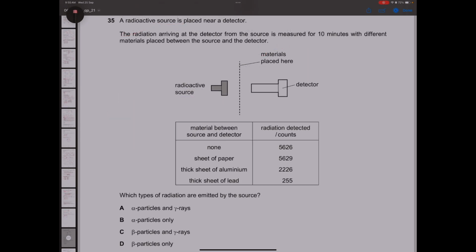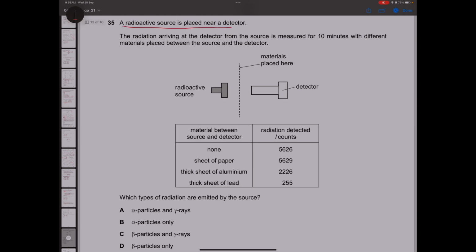Now, question number 35. A radioactive source is placed near a detector. The radiation arriving at the detector from the source is measured for 10 minutes, and they're using different materials. The first material they used is nothing. They did not use anything, so the reading was 5626. When they used a sheet of paper, the reading was nearly the same.